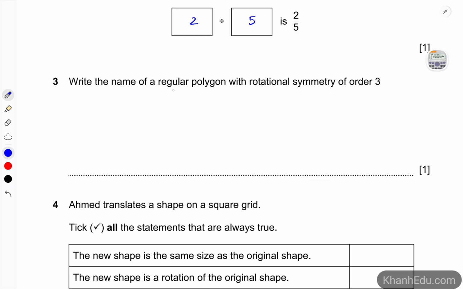For the regular polygon, the most common one is the equilateral triangle, and then the next would be the square, and then the regular pentagon, and so on. For the rotational symmetry of order 3, think about the shape that has 3 points or 3 vertices. So that is equilateral triangle.